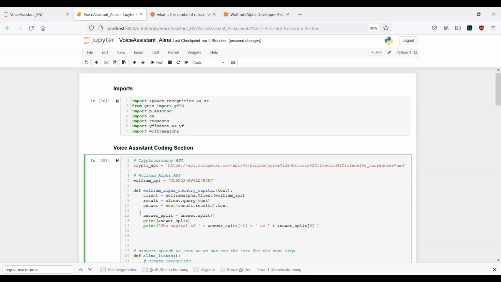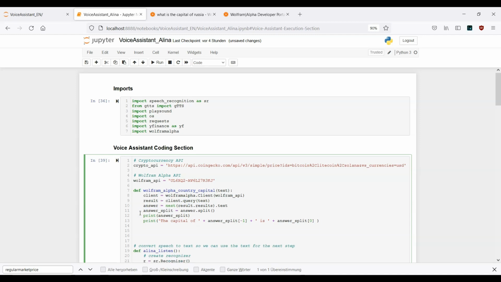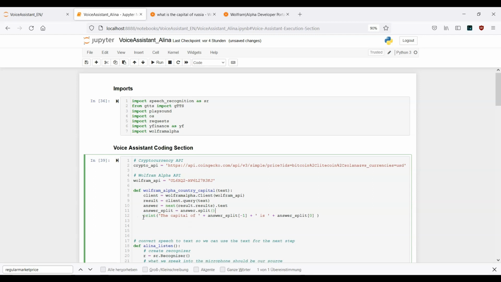This should just be the example. Delete this, and we also can delete this one here. And now instead of print, we can again use the Alina talk function. So now this should actually look fine.